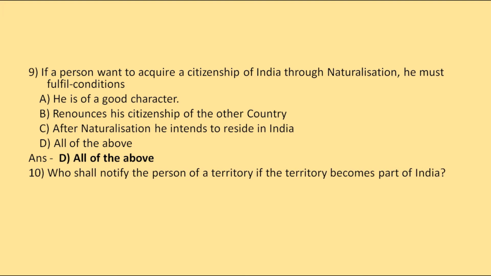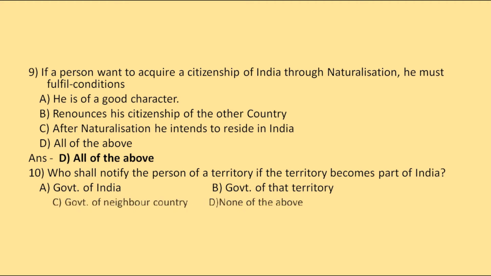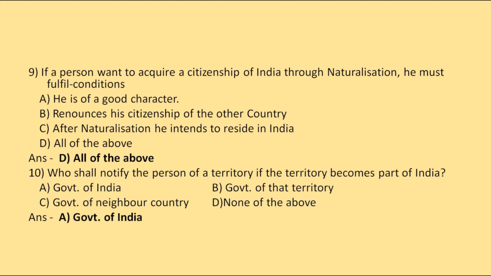Then we have, who shall notify the persons of a territory if the territory becomes part of India? Government of India, government of that territory, government of neighboring country, or none of the above. So the correct option will be government of India. For example, we can take Pondicherry. When Pondicherry became part of India, the government of India notified who can be a citizen of India.